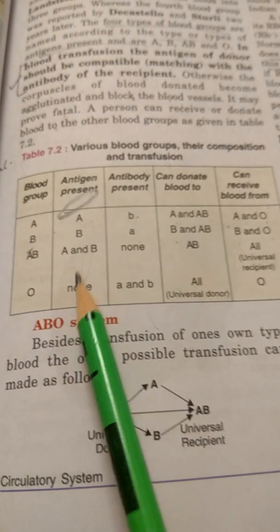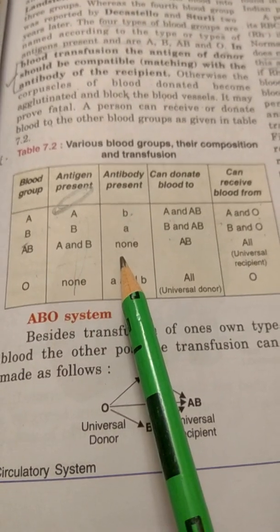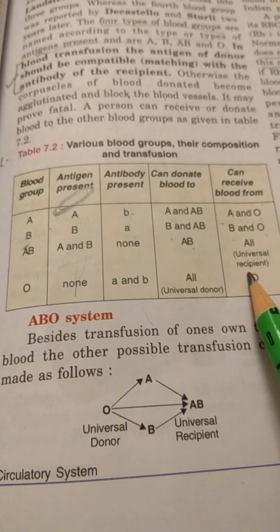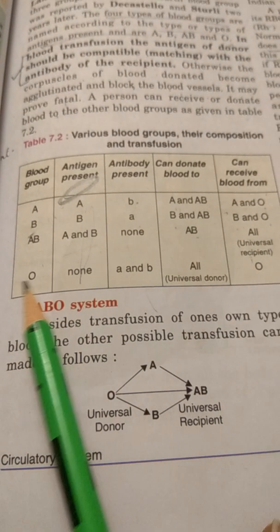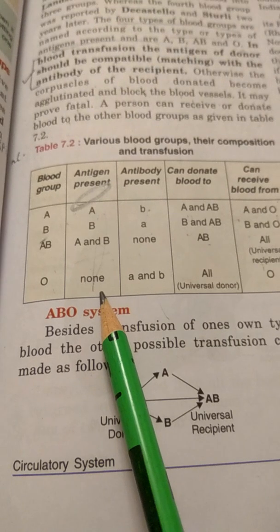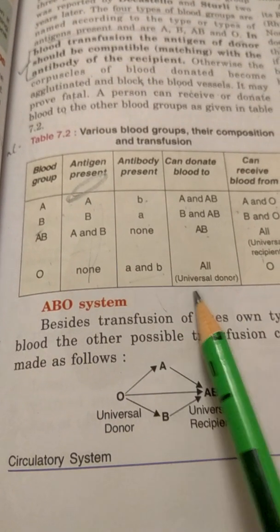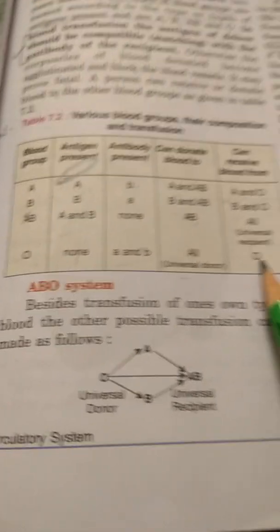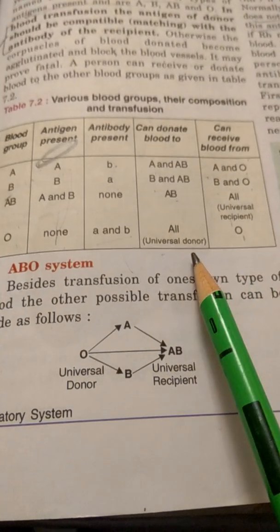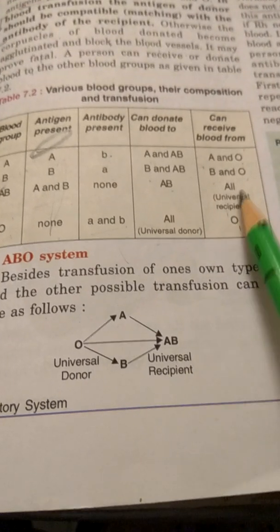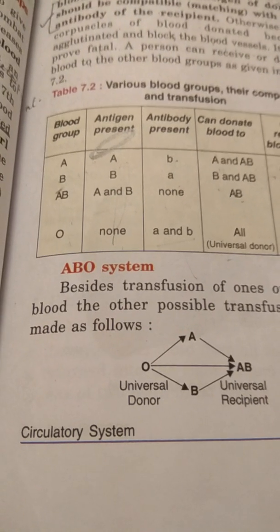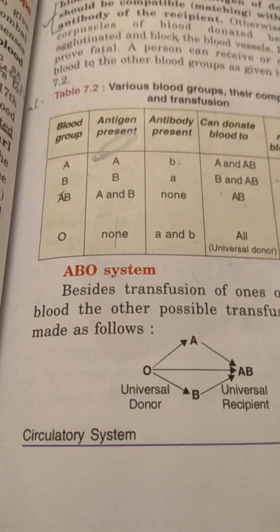Then AB, both the antigens are present, no antibodies; it can give blood only to AB and can receive from all. O blood group has no antigens, both the antibodies are present, and it can donate blood to all and can receive only from O. So the universal donor is O and the universal receiver is AB, which can take blood from all the groups, whereas O can take blood only from the O group.